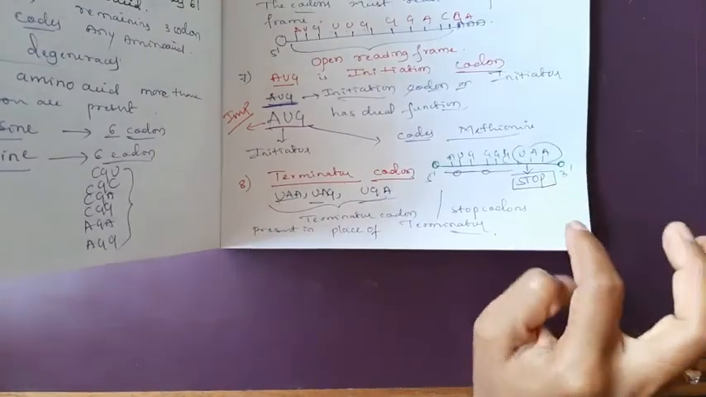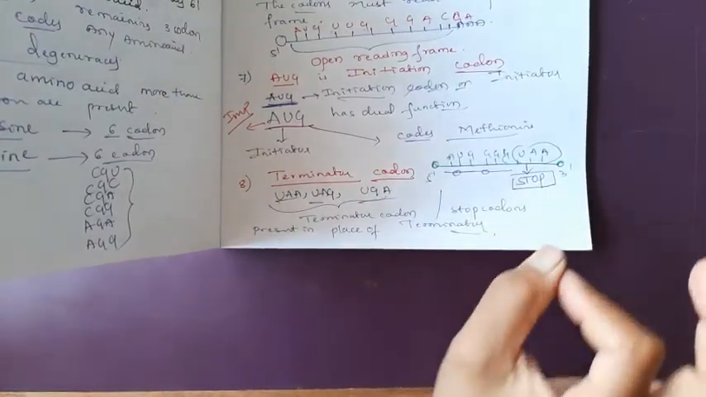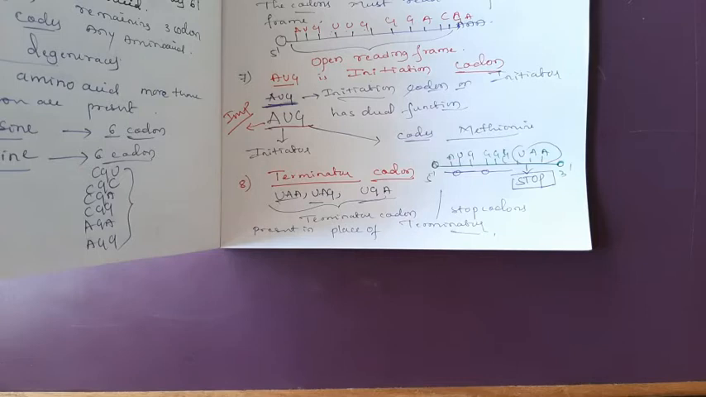Okay. Any condition, translation must stop at that point. It is known as a terminator codon or the stop codon, also called as a nonsense codon.